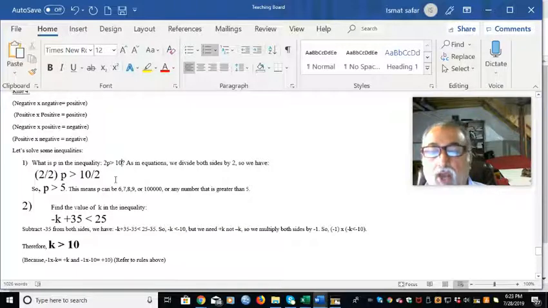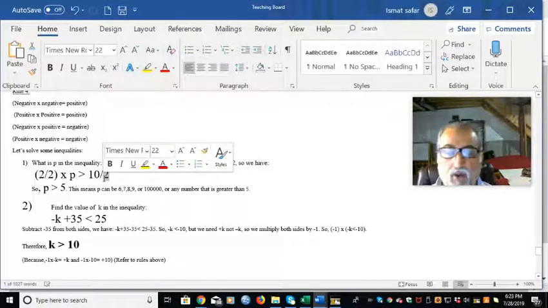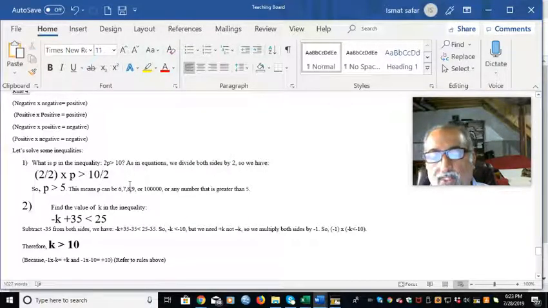So we divide by 2. 2 divided by 2 times p, there's a multiplication here, greater than 10 divided by 2. Where does this 2 come from? From us, our contribution to the question.